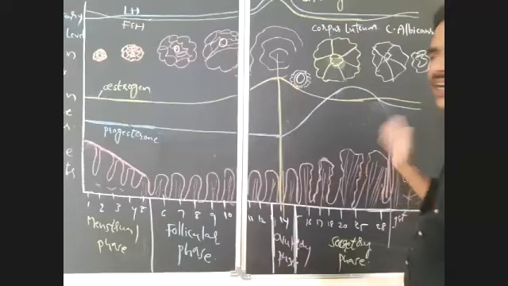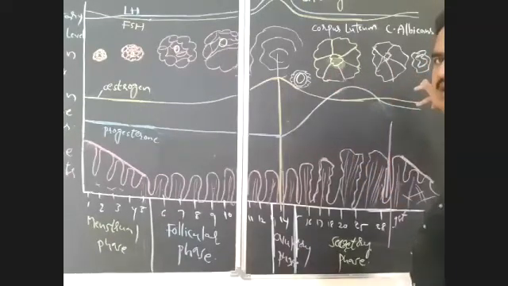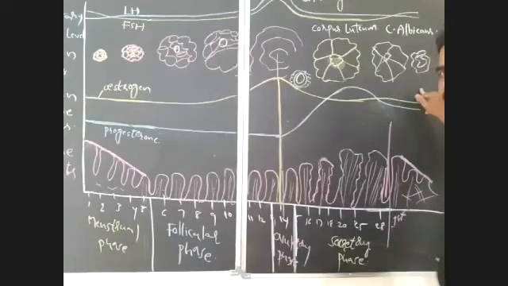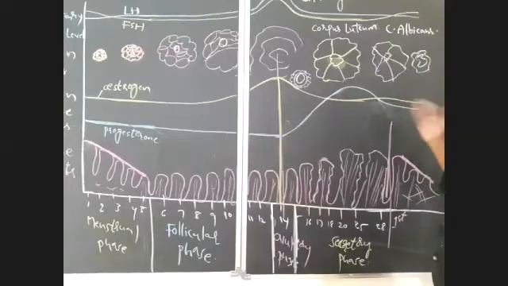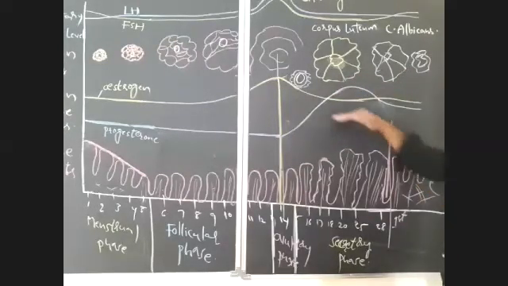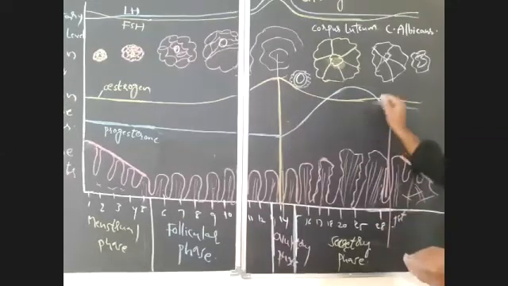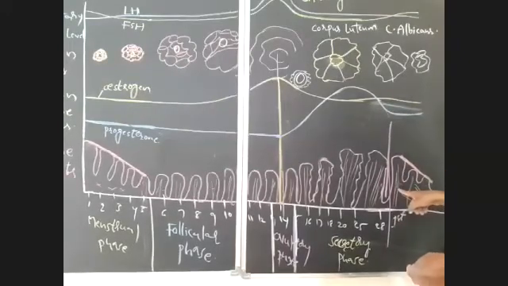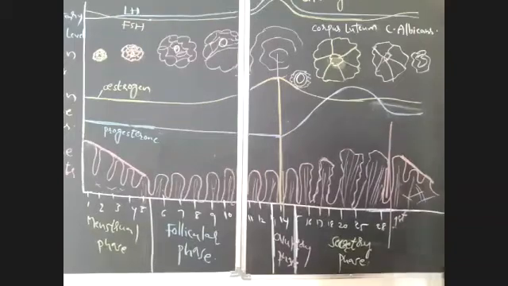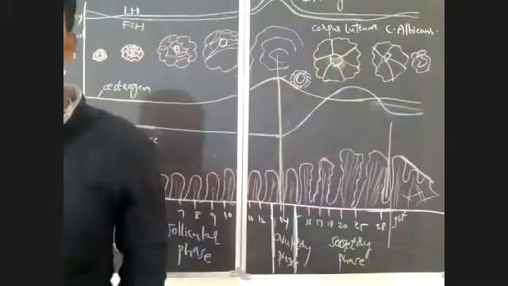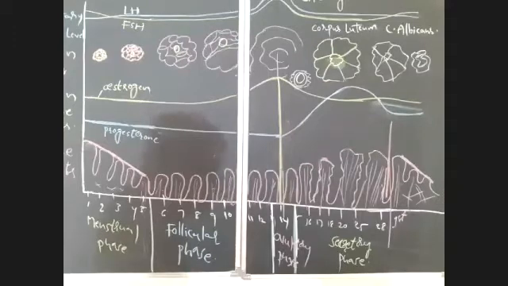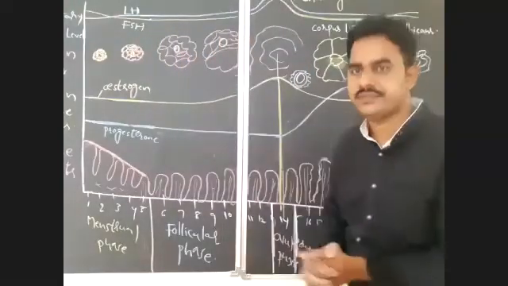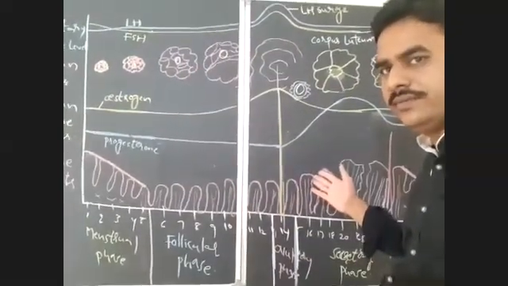If there is no fertilization, the corpus luteum will degenerate and modify into the corpus albicans. Right? So if the corpus albicans forms, there is no secretion of progesterone. So suddenly what will happen? The progesterone level will drop. Whenever the progesterone level drops, that leads to degeneration of the endometrium and a new menstrual cycle will begin. So this is a diagrammatic or graphical representation of the menstrual cycle in a female primate. Okay, in a female primate, that we should notice here. Is it clear? All of you draw this.